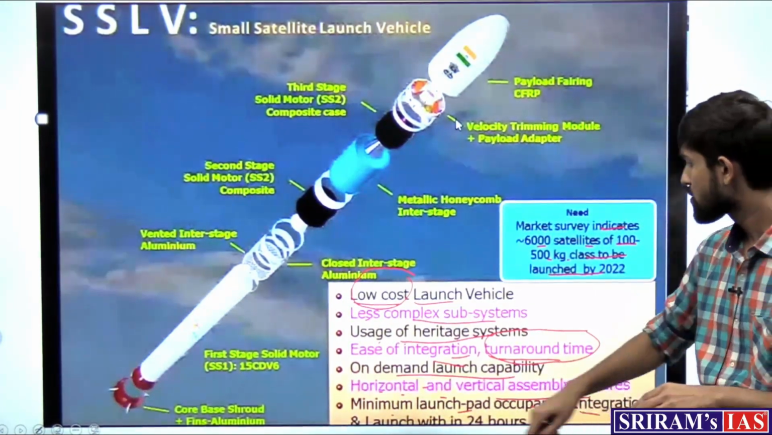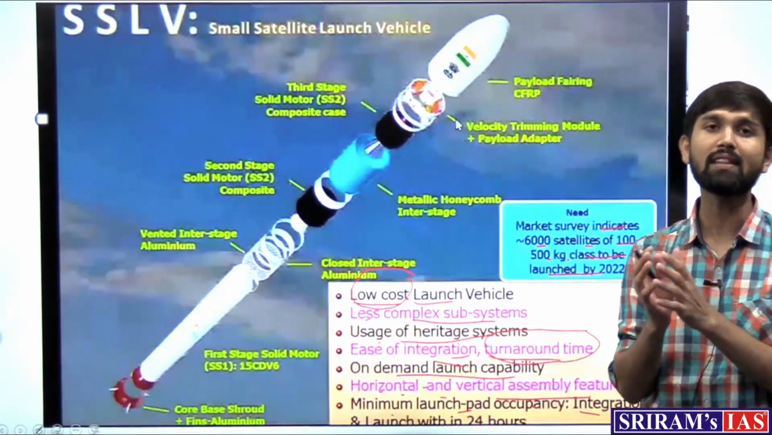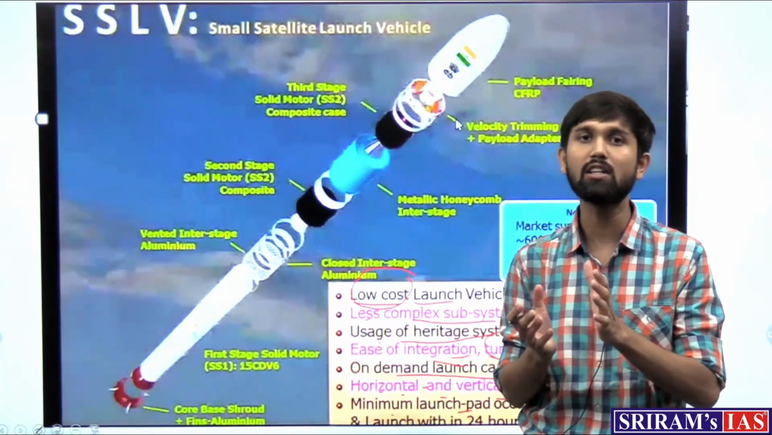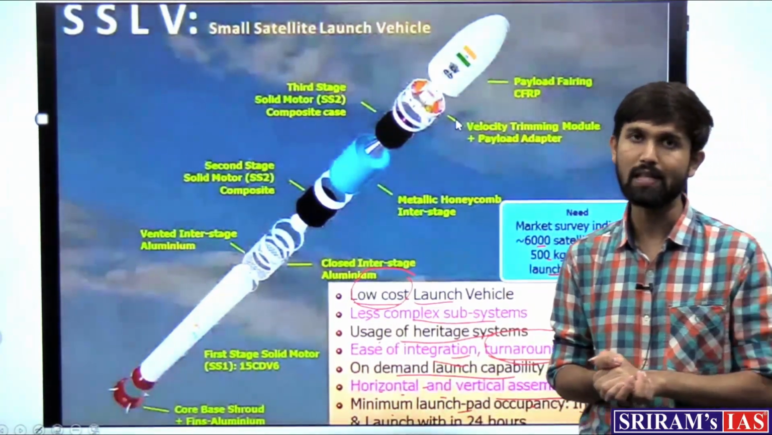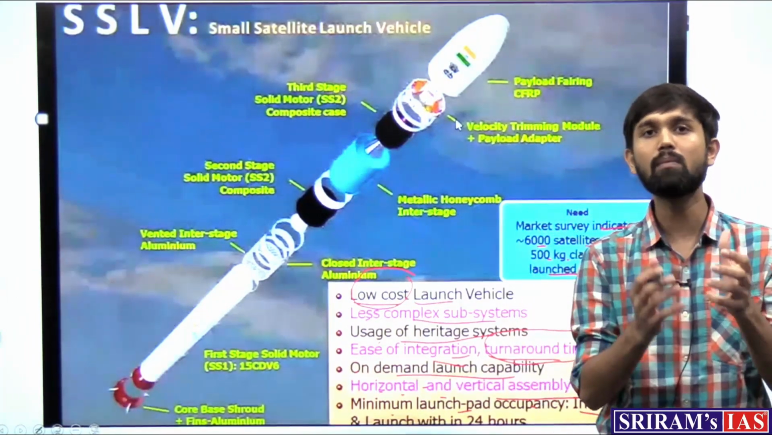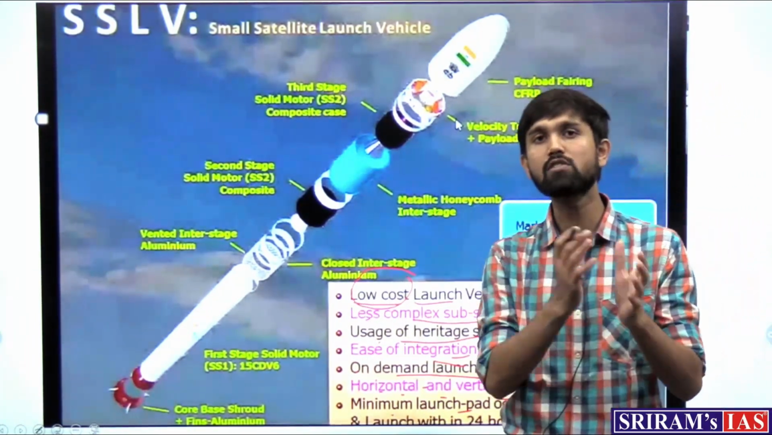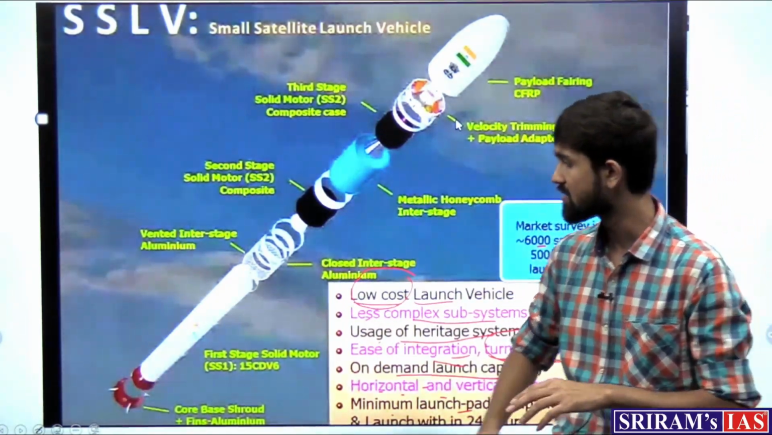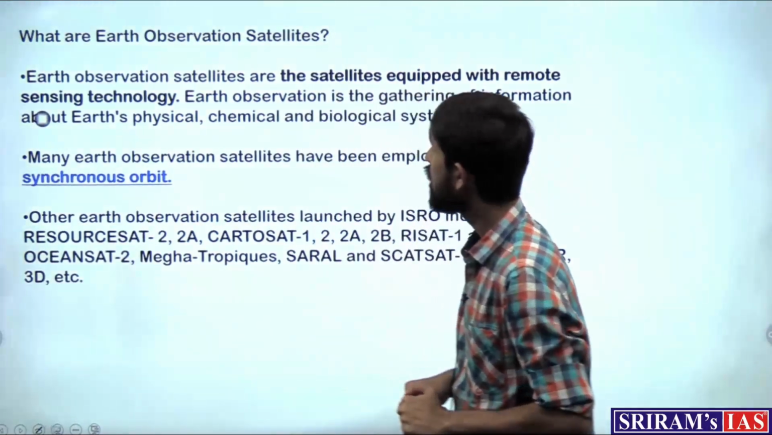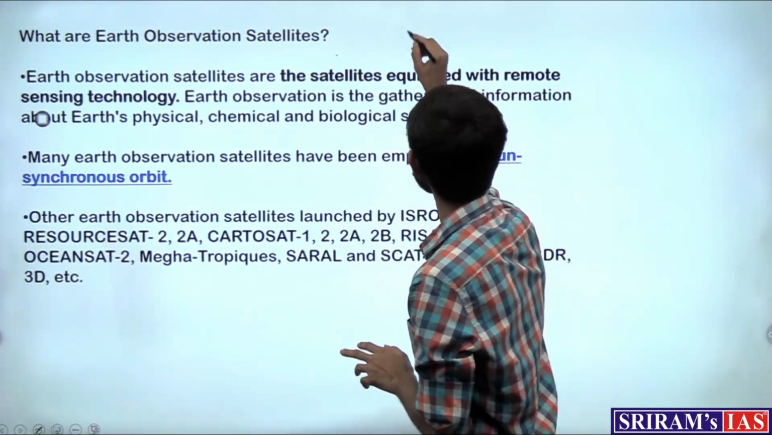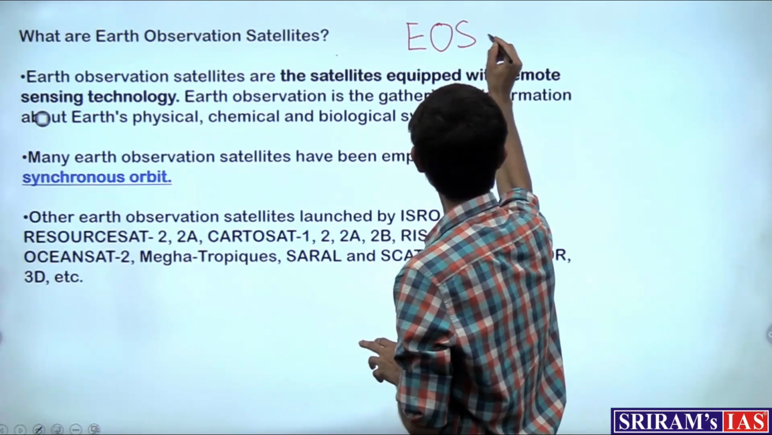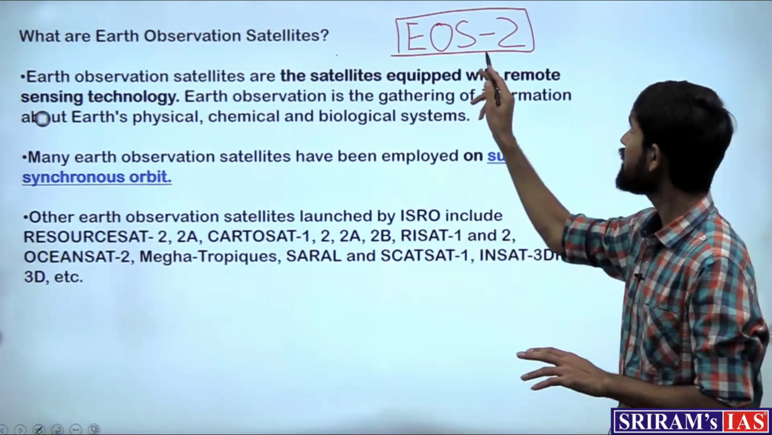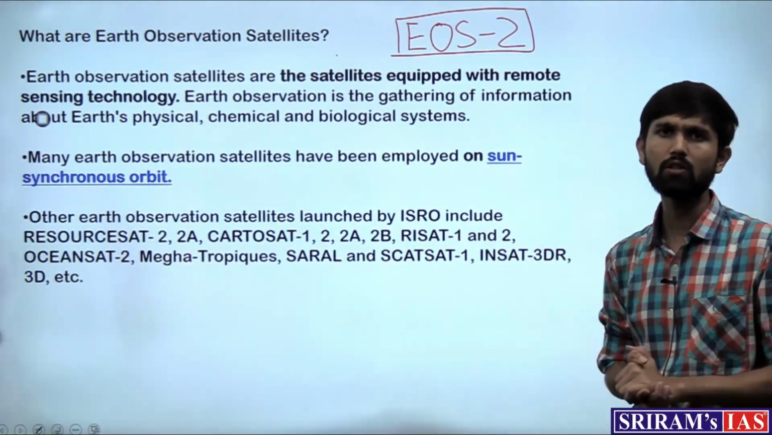24 hours. Minimum launch pad occupancy again would mean that the small size of the launch vehicle would not take up much space, and the launch pad occupancy is very minimum. So these are the features which come with the smaller size of the launch vehicle, and smaller payloads can be transferred. So which were the payloads that were being transferred in the SSLV in this mission? One was the Earth Observation Satellite, or EOS-2. This was one of the satellites being launched via SSLV. So Earth Observation Satellite 2. Now what are Earth Observation Satellites?